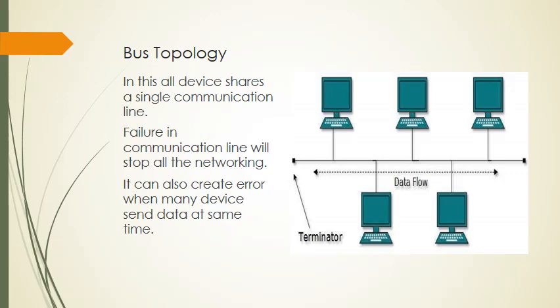And because they are sharing only one cable, if they send data at the same time, like I am sending data and one more computer is sending data at the same time, it is possible that the data of one of us can be lost, or two of us can be lost, or the data can be delivered to the wrong place.